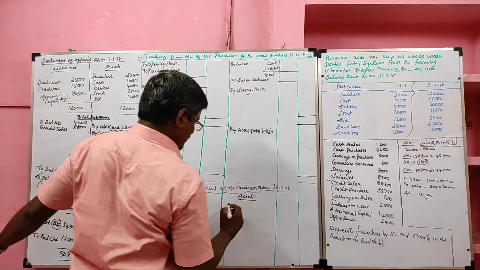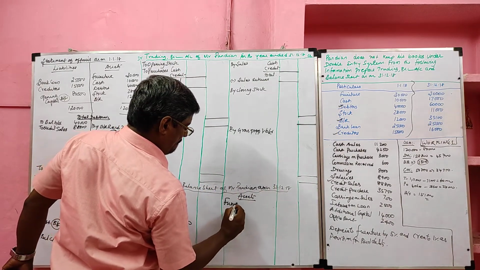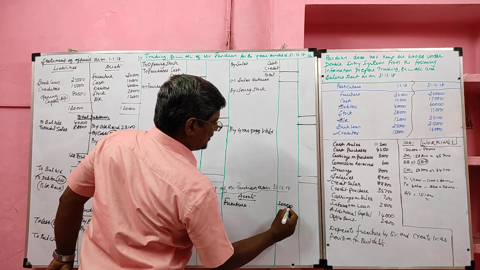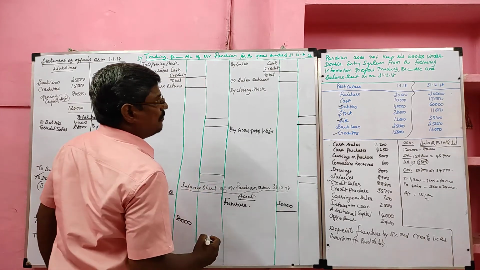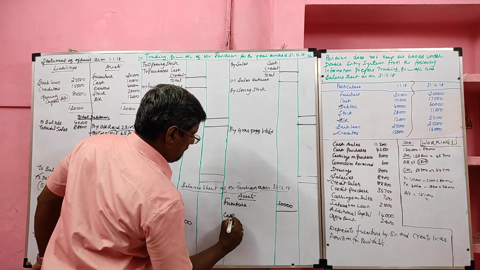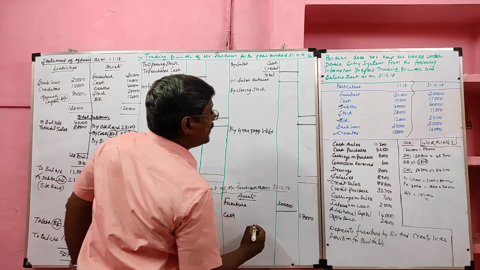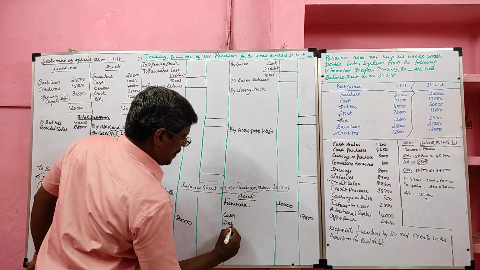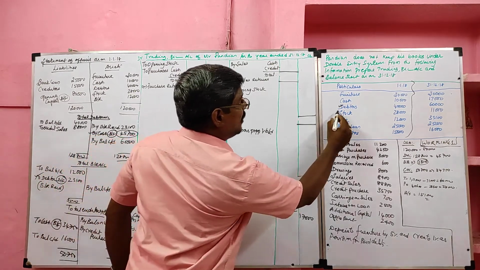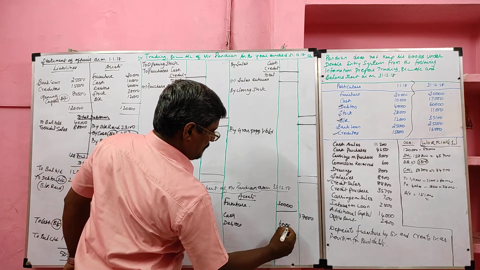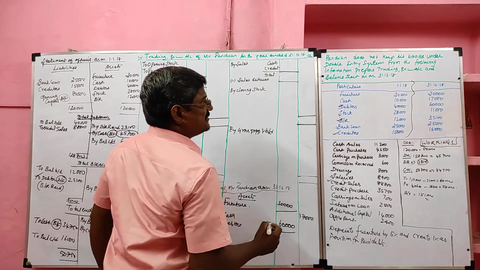First item is furniture, 30,000. Since it has adjustment, I am recording in the inner column. Then cash, 17,000. Then debtor, closing debtor 60,000.